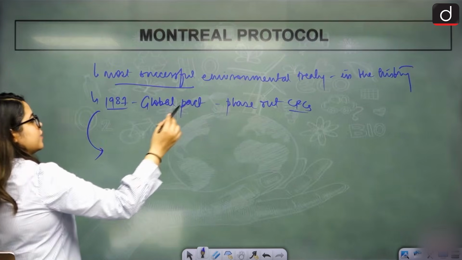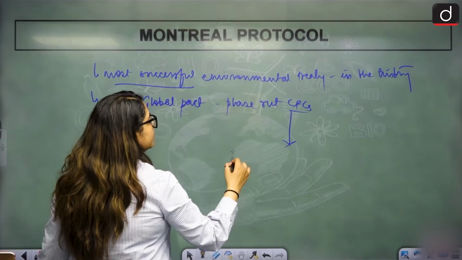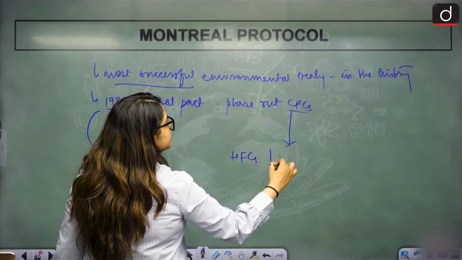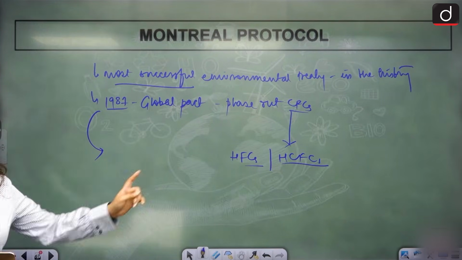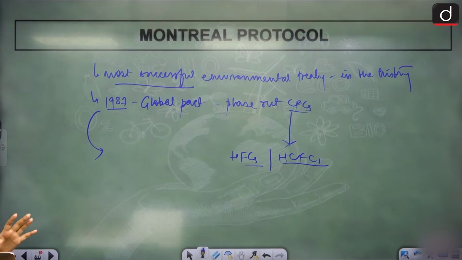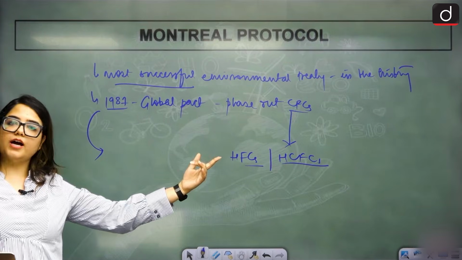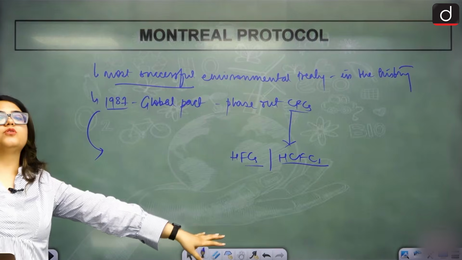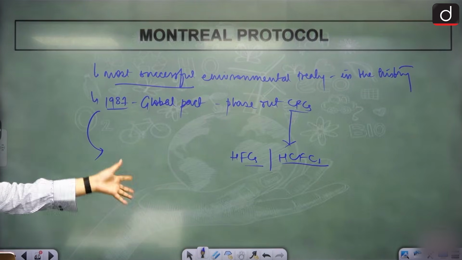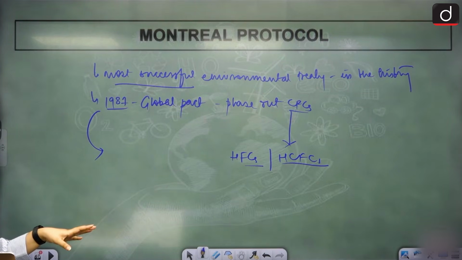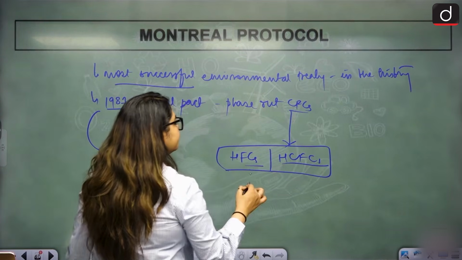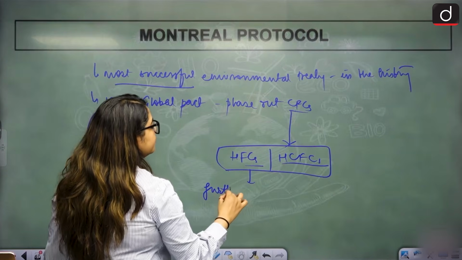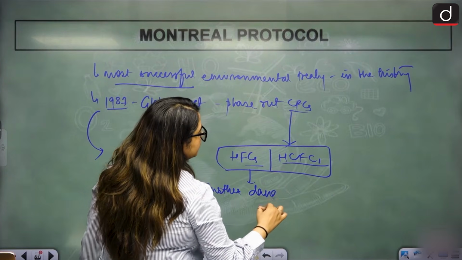Why? Because to get rid of CFCs, we came up with HFCs or HCFCs. Hydrofluorocarbon or hydrochlorofluorocarbon. We wanted to get rid of chlorofluorocarbon. We created hydrochlorofluorocarbon and hydrofluorocarbon. Right? This led to even further depletion of the ozone layer, even more dangerous than CFC.